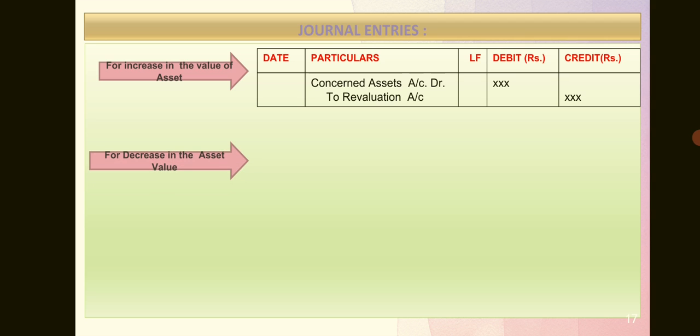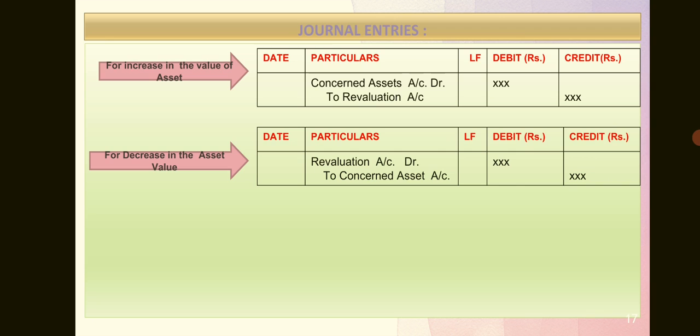Suppose asset value decreases, then reverse the first entry. Debit the revaluation account, credit the concerned asset. Now why are we debiting the revaluation account? Because if asset value decreases, it is a loss for us. So as per the nominal rule, debit all expenses and losses, right? Okay. The effect must be given to the concerned asset.